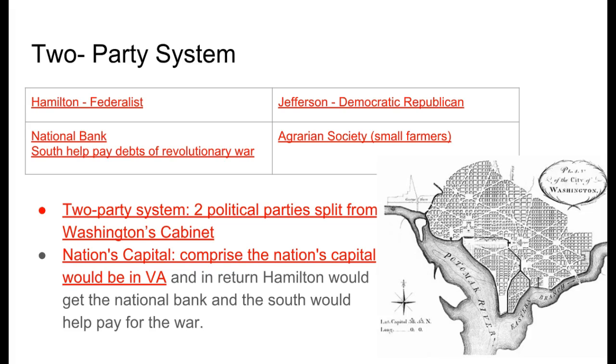And part of the split happened, but even though they split from the cabinet, they were still able to come up with a compromise, and that was the nation's capital. What they decided to do was take land from Maryland and Virginia to establish the nation's capital. Since the nation's capital would then be in the South, the South would be willing to help support the National Bank and help pay back some of the debts for the Revolutionary War.